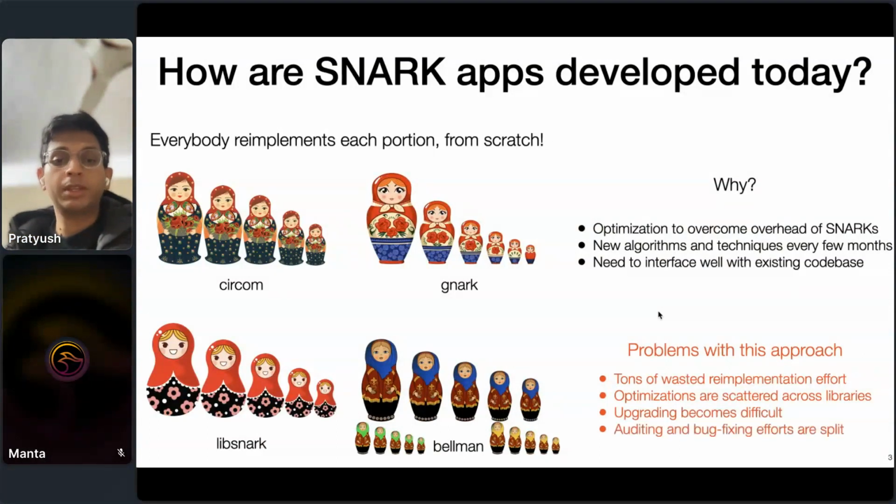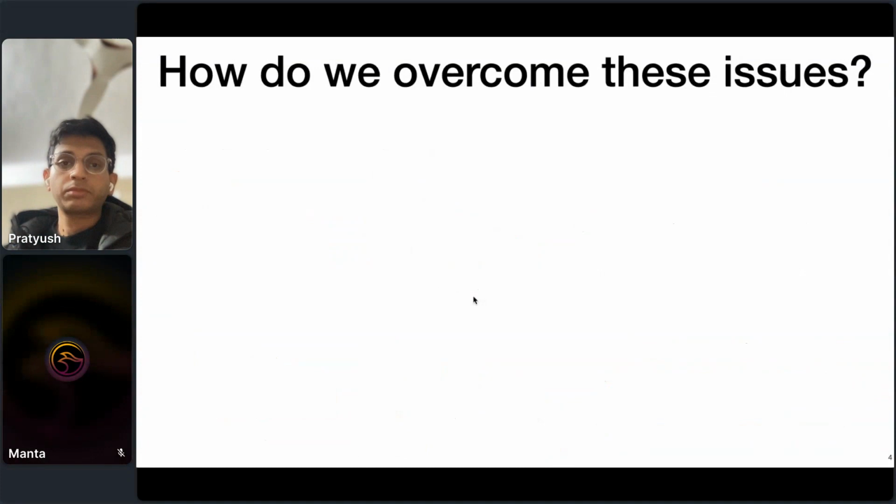a transparent setup, right? And finally, going back to the point of basic implementation effort, also auditing and bug fixing efforts are split across all these libraries, right? So attention is scattered across these places. And so a bug which is fixed in Circom might not necessarily be fixed in gnark and vice versa, right? And not to pick on Circom or gnark, I mean, they're excellent code bases, but just the other point is that attention is split across the two or across the entire ecosystem.